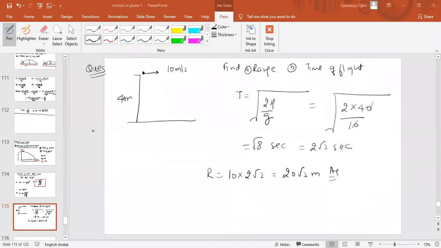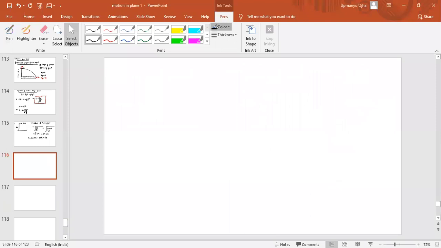Now next case: we are projecting the object from a certain height only, but we are projecting the object upward, meaning with some angle theta from the horizontal. For this problem we can take some data also. You can take this height to be 15 meter from the ground. This velocity we can take 10 root 2 meter per second. This angle is 45 degree.